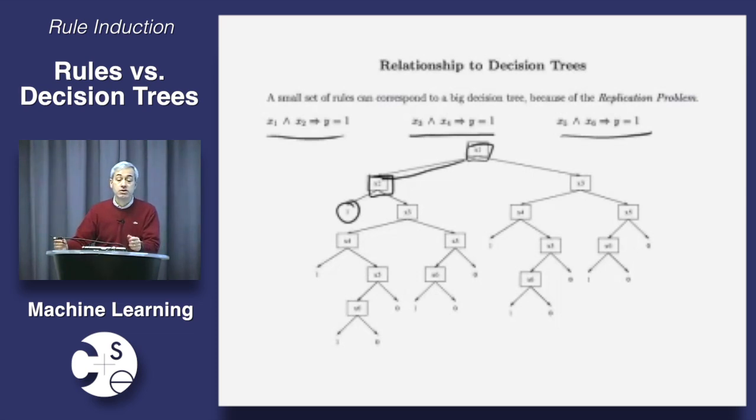If x1 is false, then this rule doesn't fire, right? So then where are we? What do we need to do now? Does that mean that the example is false too? No, right? Because it could still be true because of one of the other rules. Everybody agree? The first rule failed to say yes, but there's still the others, and those might say yes, okay? So now what we need to do is what?